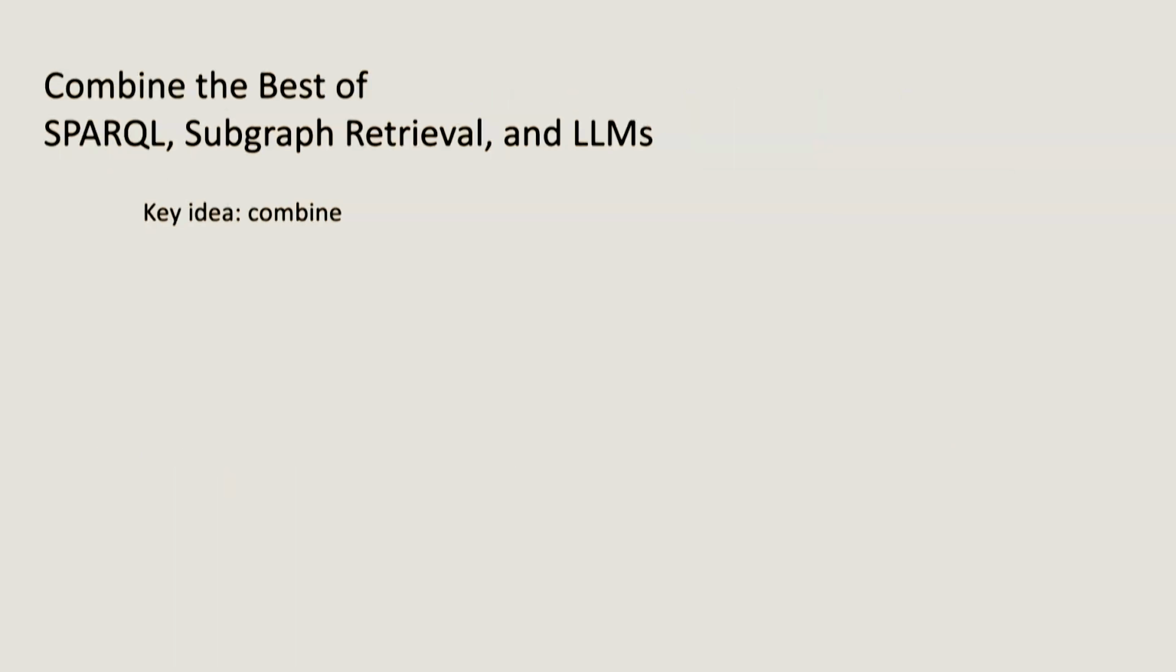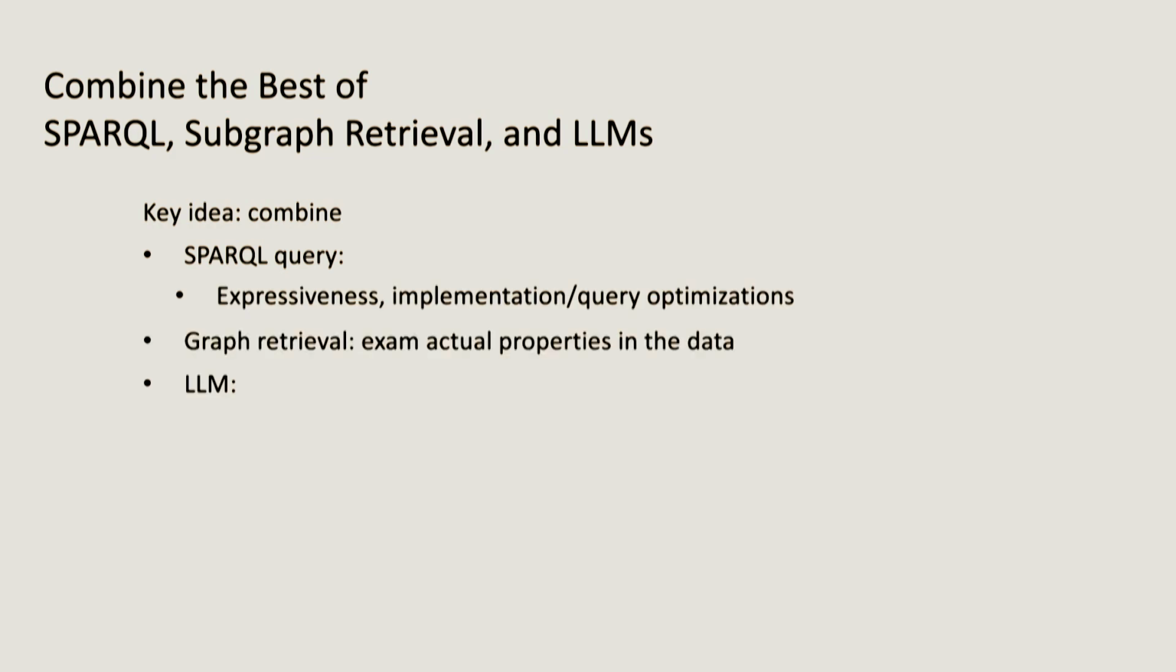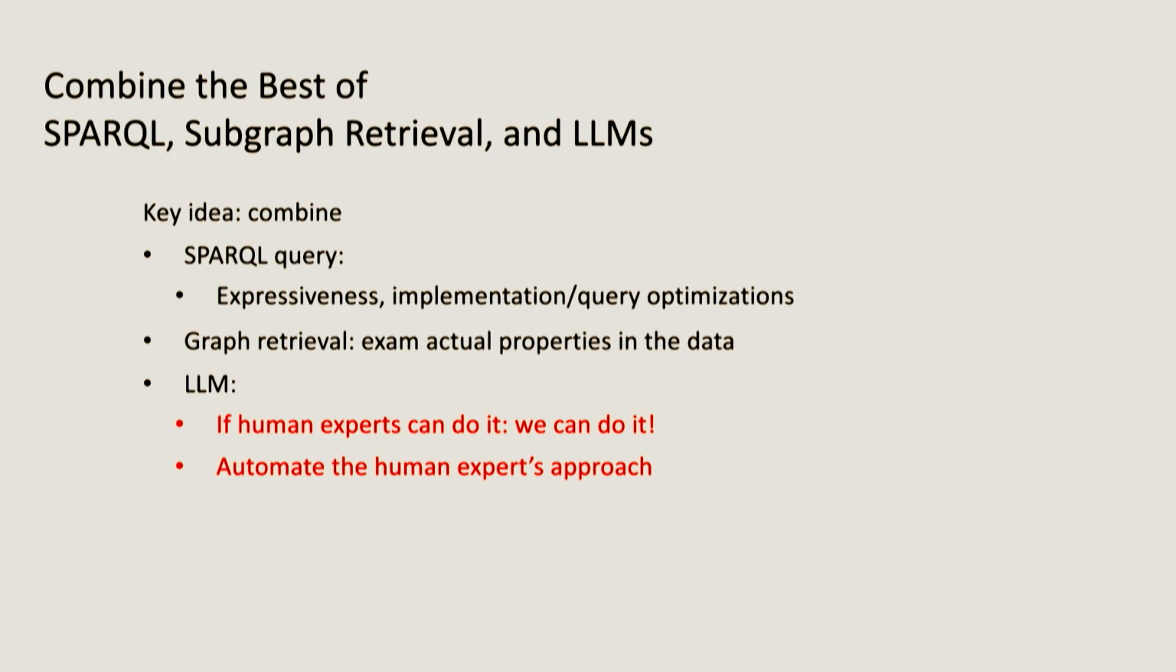So the question now is how do we combine the best? How do we do the same thing we did with relational databases and do the same with knowledge graphs, which is to build up a knowledge interface for it. The key idea is similar to what I talked about before: we'd like to combine the ability for you to write queries together with understanding the database. So graph retrieval would be a way that you think about examining the actual properties